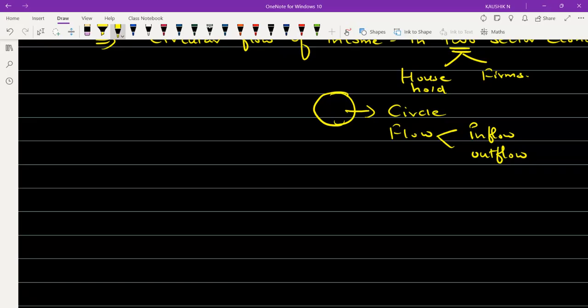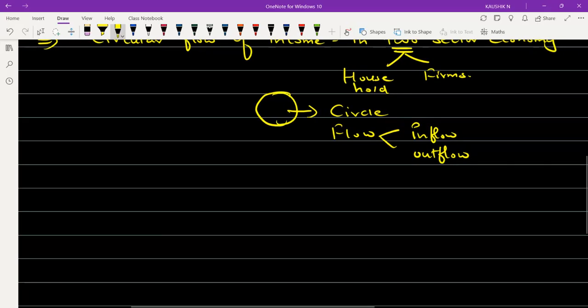So we are going to discuss about circular flow of income. So only for income we have inflow and outflow. Okay, that's why we are clubbing the term circular flow of income. So that means from the firm to the household, and from household to the firm, the money is going to get exchanged. The money is going to get distributed. That is what we are going to learn in this concept, that is circular flow of income.